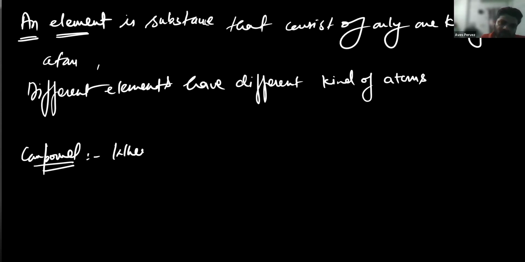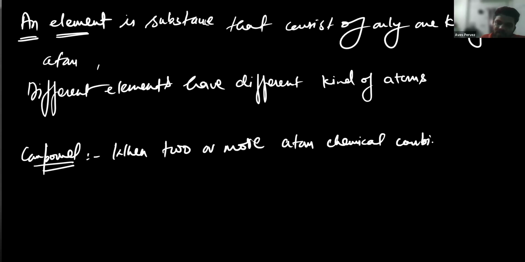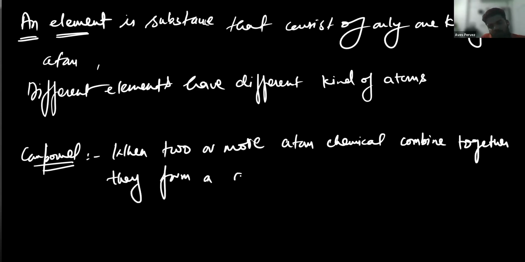When two or more elements or atoms chemically combine together, they form a compound. Okay. When two or more atoms chemically combine together, they form a compound. Now, you understood what a compound is?